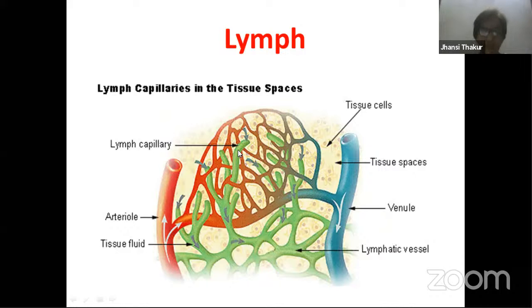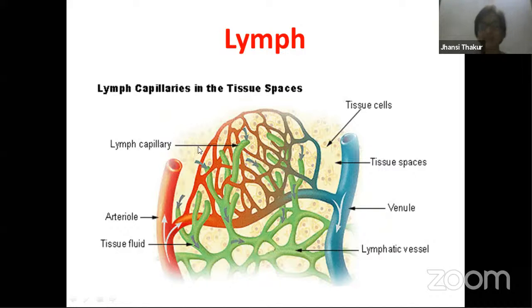In this process of exchange, the plasma that has come out, nutrients, some of the molecules, some of the proteins which have come out of the capillaries of arteries, they come out because of the hydrostatic pressure, arteriolar pressure, but they can't enter the capillaries of veins. So they remain here only in these tissues. Now what will happen if they get removed? Nothing will happen, we can think like that.